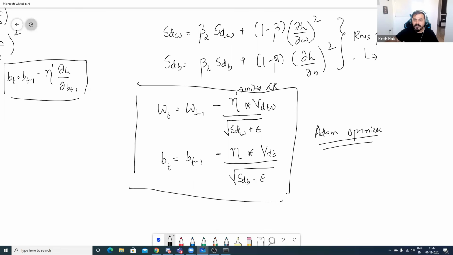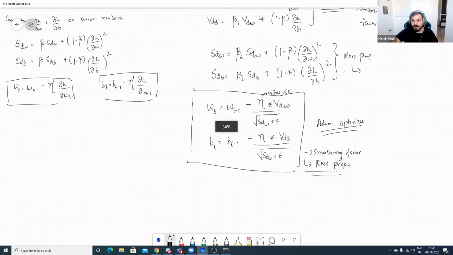But understand what we are doing. What is the main thing we are doing here? We are bringing in the smoothing factor, and then we are bringing in the advantages of RMS prop by combining all these things. I hope you are following it. It is pretty much simple. First of all, just tell me whether you understood this or not.